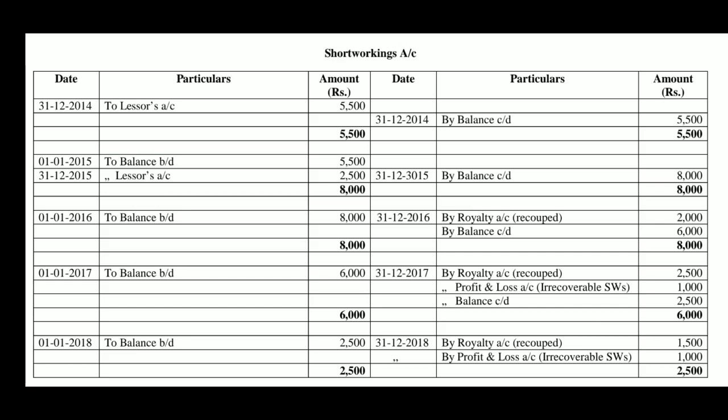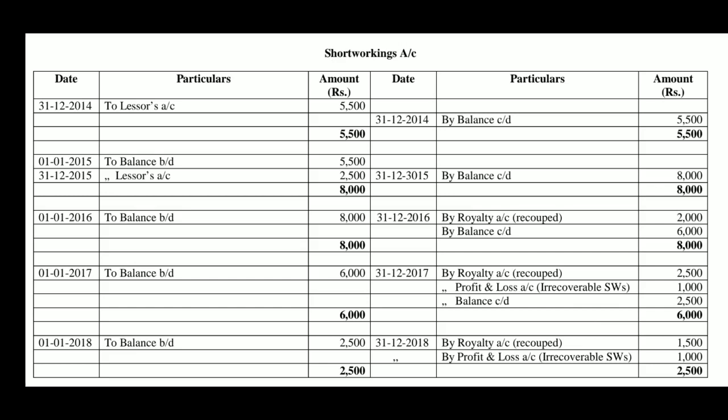By out of 6,000, 2,500 remains, that is the short workings of second year 2015. It can be recouped in 2018, therefore it is carried forward. By balance carried down 2,500, 1/1/2018 to balance brought down 2,500, out of which 1,500 could be recouped because surplus royalty is only 1,500 in 2018, by royalty account 1,500.